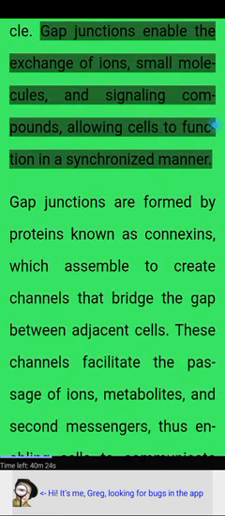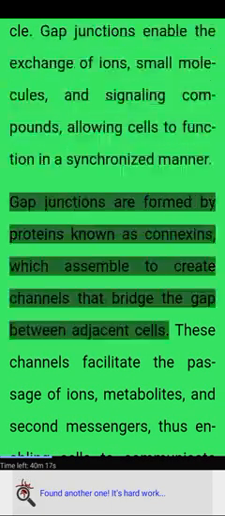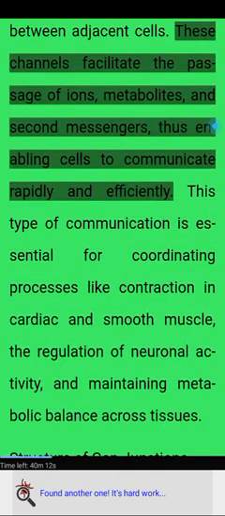Gap junctions enable the exchange of ions, small molecules, and signaling compounds, allowing cells to function in a synchronized manner. Gap junctions are formed by proteins known as connexins, which assemble to create channels that bridge the gap between adjacent cells. These channels facilitate the passage of ions, metabolites, and second messengers, thus enabling cells to communicate rapidly and efficiently.